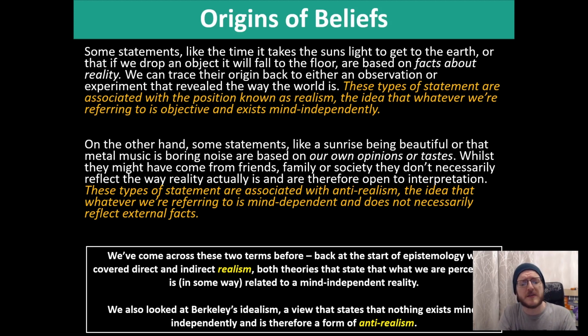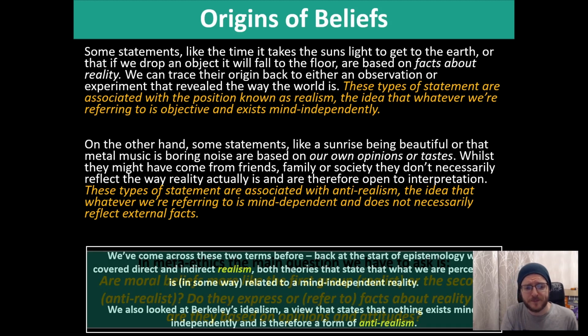Back at the start of epistemology, we covered direct and indirect realism, both theories that state that what we are perceiving in some way relates to a mind-independent reality. And we also covered idealism, the view that what we are perceiving actually isn't reality, it's just a creation of a mind, and that nothing exists mind independently. So idealism is actually a form of anti-realism at its core.